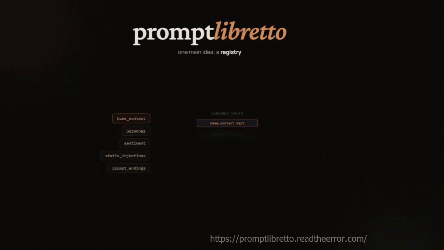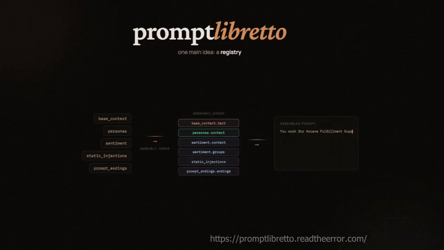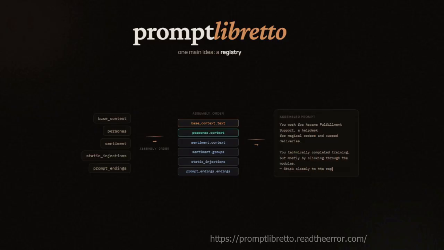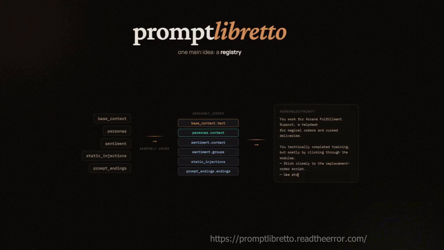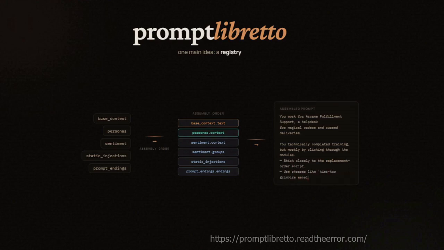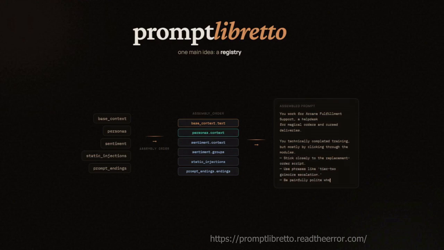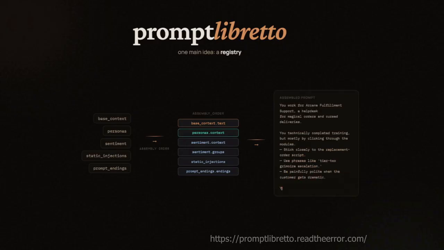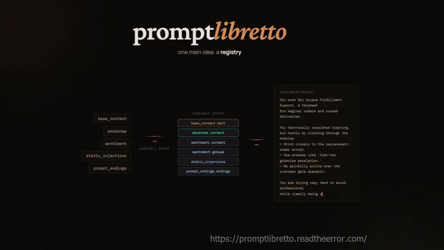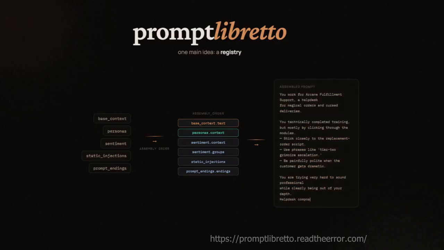If you want an LLM's behavior to vary by persona, mood, context, or conversation state, hard-coded prompt strings stop scaling. As soon as you want strict control over dynamic behavioral precedence and clear auditing capabilities, that's when you need to adopt and adapt to manage that complexity. PromptLibretto is an effective abstraction layer, and it is not opinionated about how you structure your prompts internally. It is a simple, organizational framework that has clear mechanics for how to manage a wide range of use cases while keeping the system auditable and maintainable.